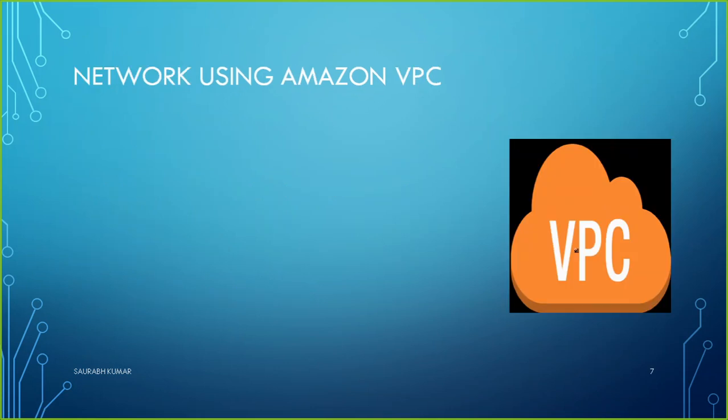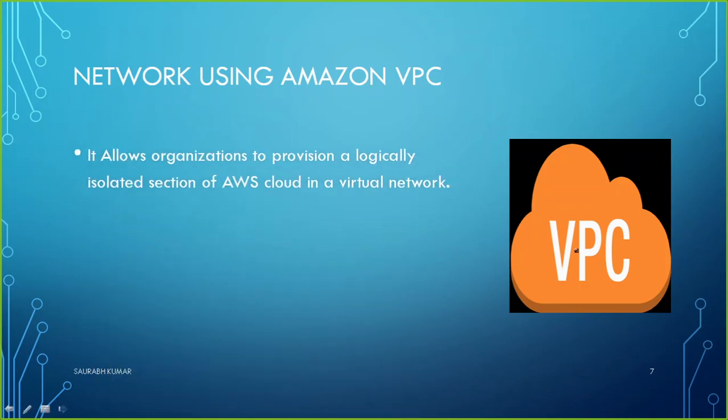The next service we have is VPC, Virtual Private Cloud. As I have discussed earlier, VPC is a networking term used by Amazon for their networking. It allows an organization to provision a logically isolated section of the AWS cloud in a virtual network.